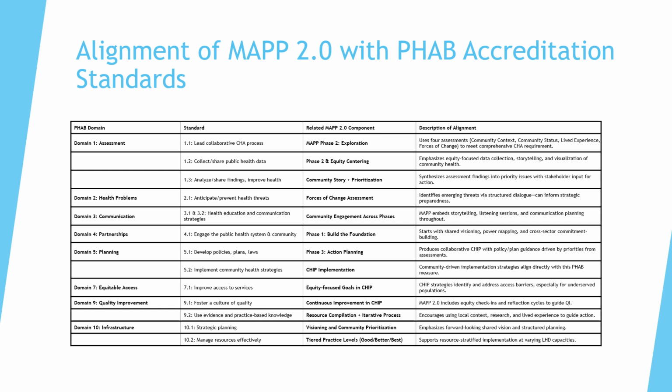If you include disaggregated data and ensure broad community participation, you're also addressing equity-related measures and communication standards from domains 3 and 7. And phase 3, continuously improve the community, supports domain 5 by demonstrating how your CHIP was developed collaboratively and is being actively implemented. If you use quality improvement tools and monitor your CHIP's progress, you're also aligning with domain 9, which focuses on continuous quality improvement. This kind of alignment isn't just helpful for meeting accreditation, it makes your entire process stronger, more coordinated, and easier to communicate to funders, partners, and your community.